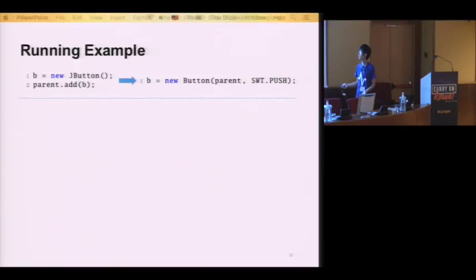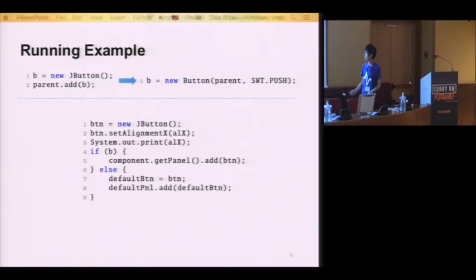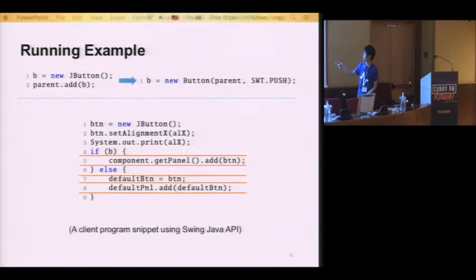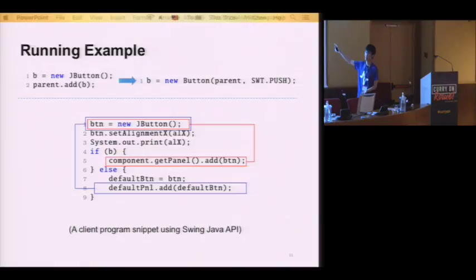And when we have this rule, let's see how we can transform this running example. This example looks like this. It's a program snippet using the Swing Java API. The programmer will first create a button, set the alignment on it, and print the alignment number. And depending on some branch, you will either add it to a component panel or just add a default button to a default panel. How can we transform this with our rule? I just highlighted here that these two statements are going to be transformed, and I'll explain how this match will be generated.